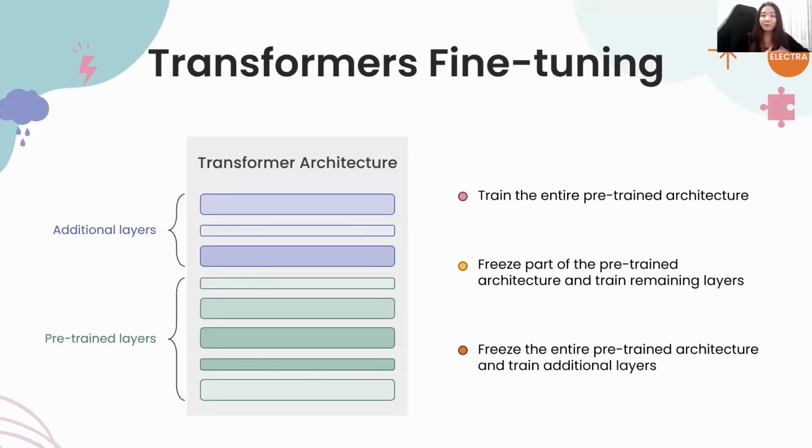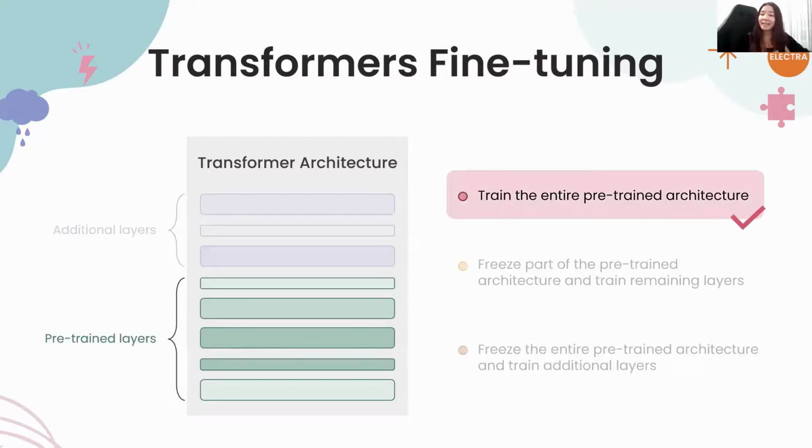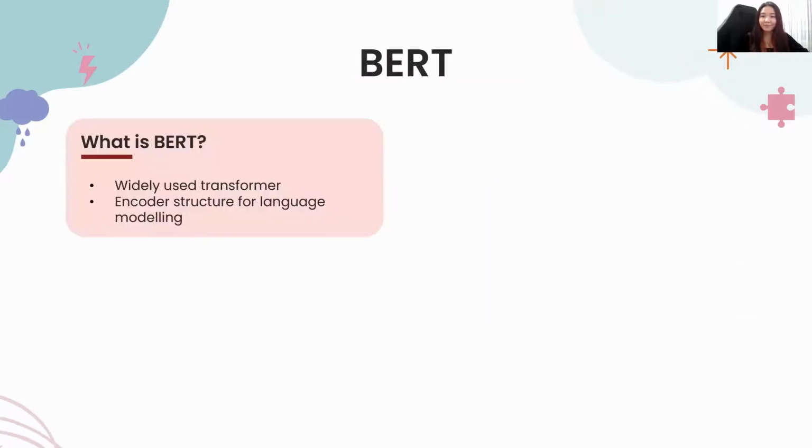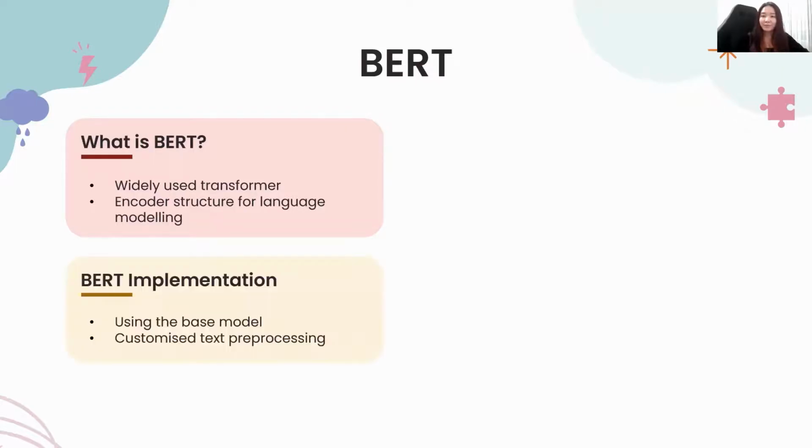There are multiple ways to fine-tune a transformer as seen here, but we'll be focusing on training the entire pre-trained architecture, as we have yielded better prediction results after testing empirically. Let's dive deep into our first transformer model, BERT. BERT is one of the most widely used transformers today. It utilizes an encoder structure for language modeling. We have utilized the BERT-base model, which provided competent model performance within an acceptable processing time.